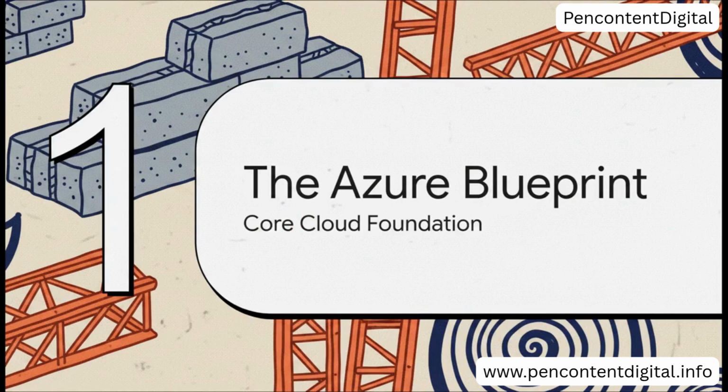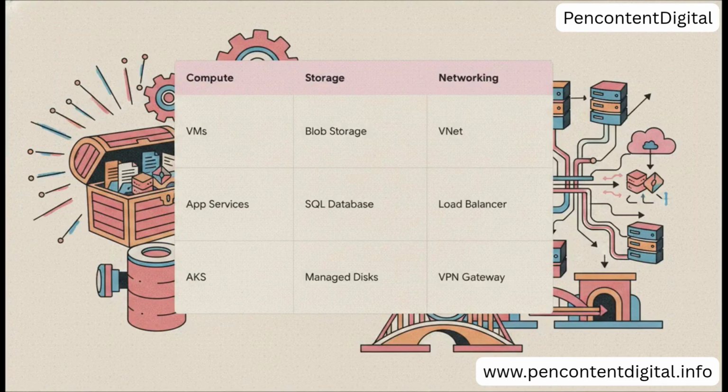All right, moving right into Section 1, the Microsoft Azure blueprint. Think of this as the raw materials, the concrete, the steel girders, and the deep foundation upon which our entire digital building is going to rest. Every sturdy building absolutely relies on its core pillars. And in the Azure ecosystem, the whole shebang rests on three main categories: compute, storage, and networking.